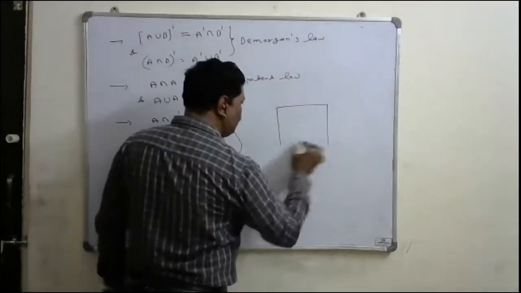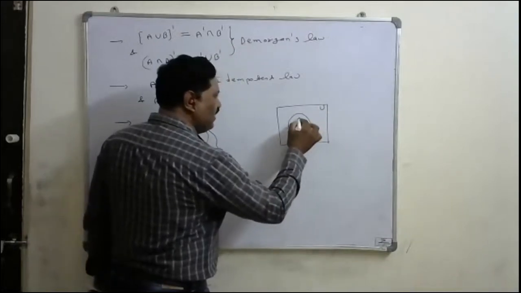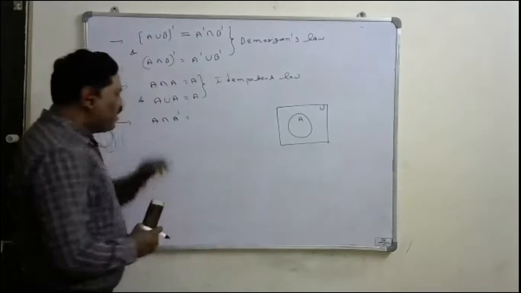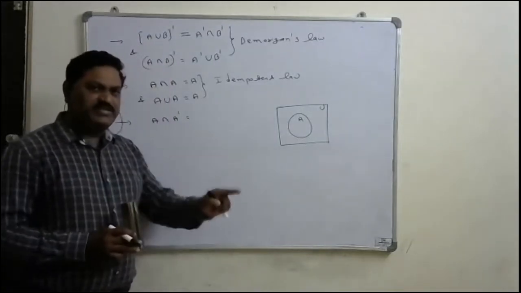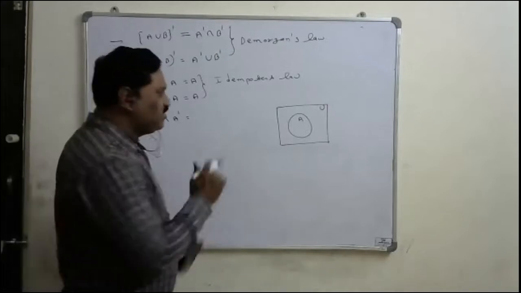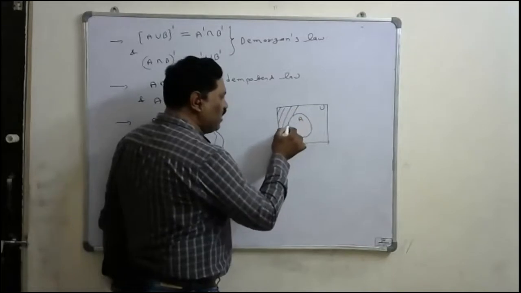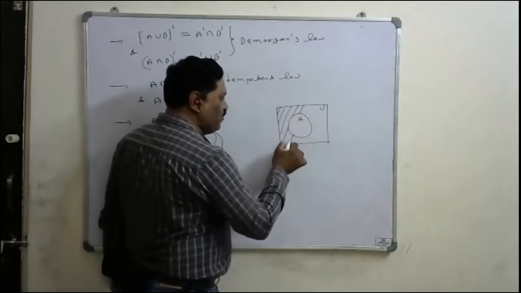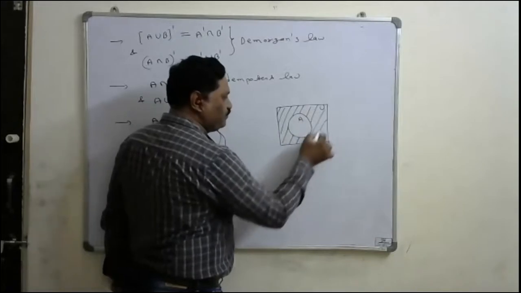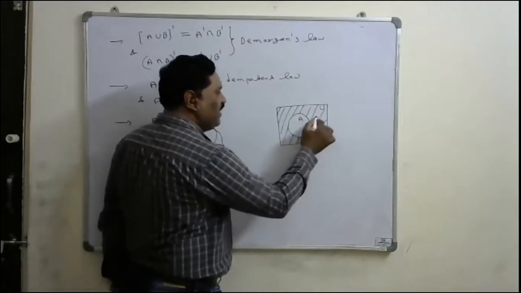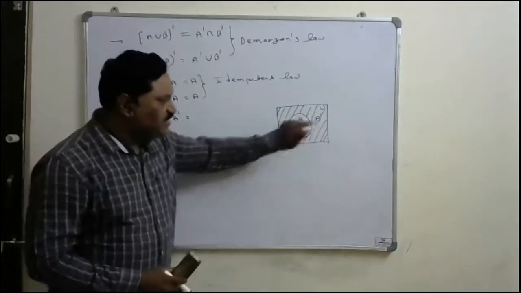Suppose there is a universal set U and a set A. A complement means those elements which are available in the universal set but not in A, the area outside A. This hashed area is A dash and this is A.